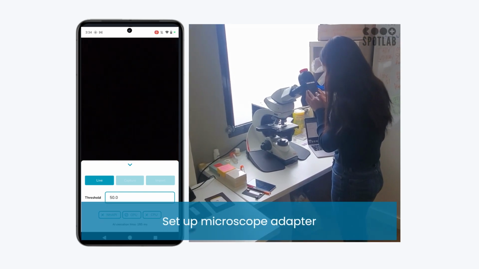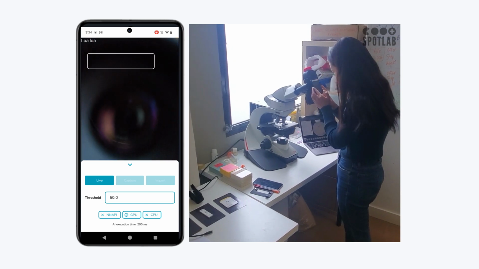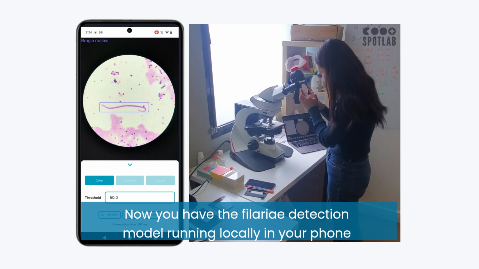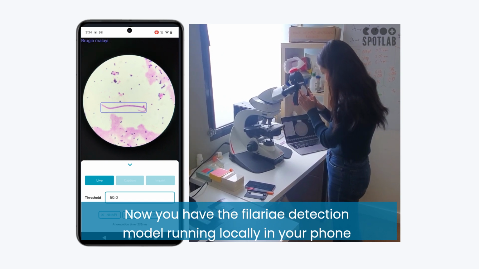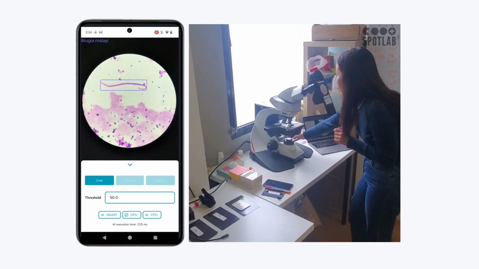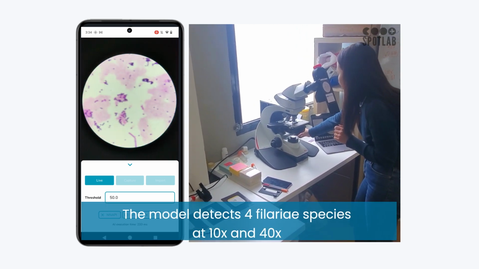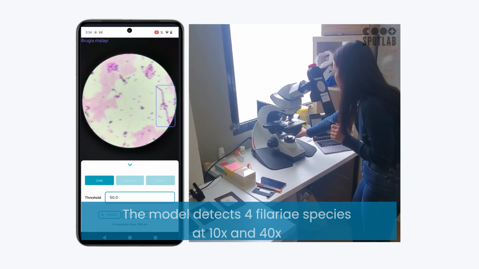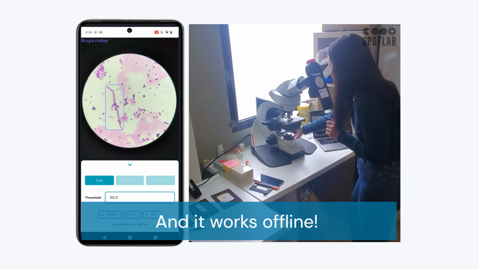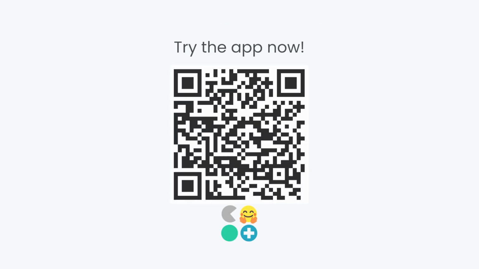Set up microscope adapter. Now you have the filaria detection model running locally in your phone. The model detects 4 filaria species at 10x and 40x. And it works offline. Try the app now.